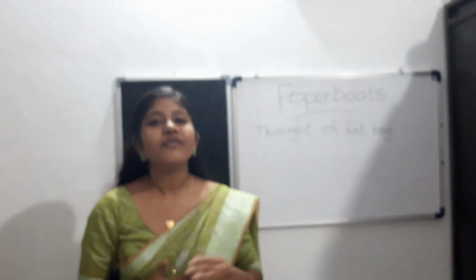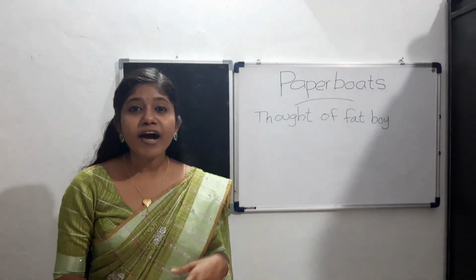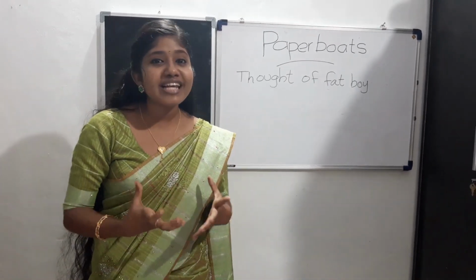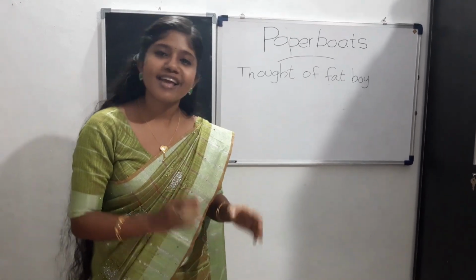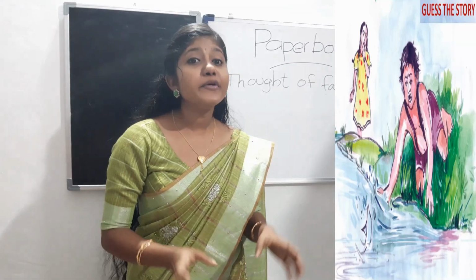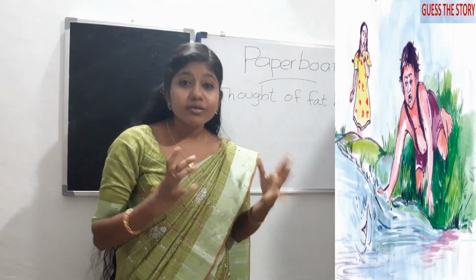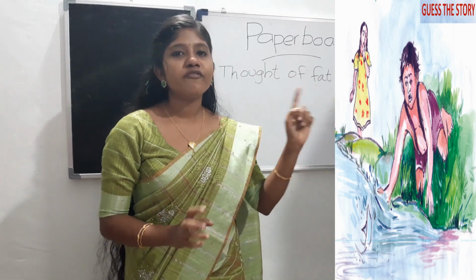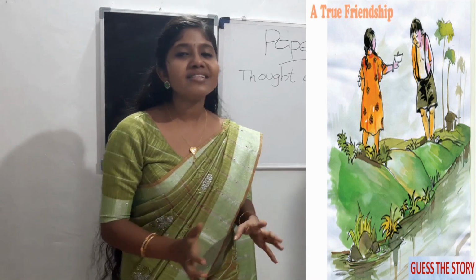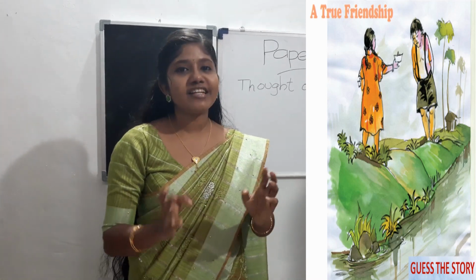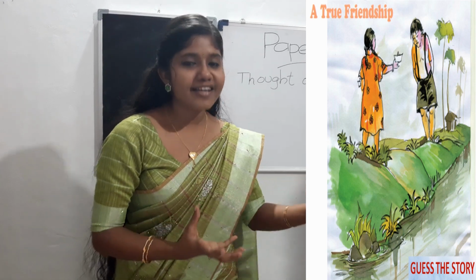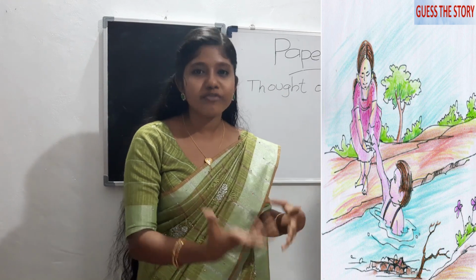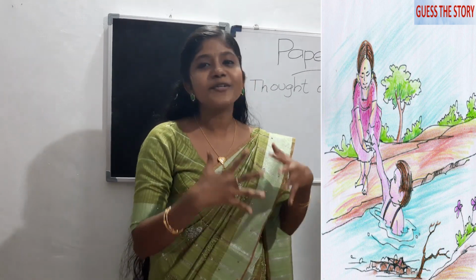Now you are going to write the thoughts of the fat boy. What do we have to include in the thoughts? His reflections, his thoughts, his feelings, how the mood of the day was. You can add everything. The fat boy destroyed Anna's paperboat, isn't it? What was his reflection about that incident? You can start his thoughts with that incident. Don't forget to add the experience of our fat boy when he got the paperboat from Anna, when he saved Anna's paperboat, and the mood or emotion of the fat boy when they became good friends.